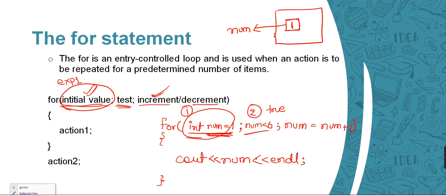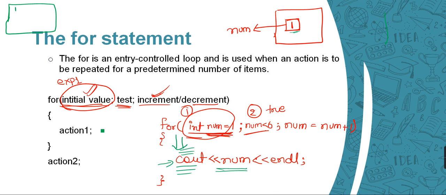In that situation, what will happen next? This will come inside this scope. Whatever statements are here, it can have multiple statements, but for now, we have only one statement. And we need to perform this statement, cout num. So here is our output window, and it is going to print 1. Cout num. So what is the num value currently? The num value currently in the memory is 1. So it will print 1 here. And we have applied endl here. So the next output would be in the next line.